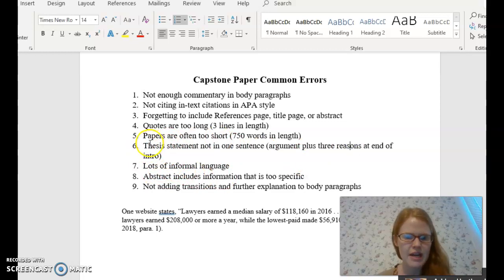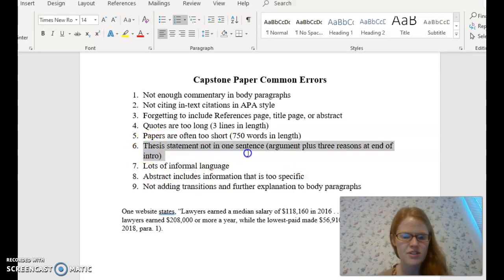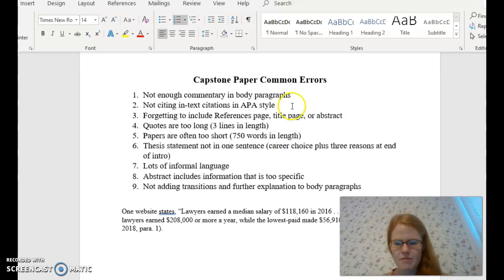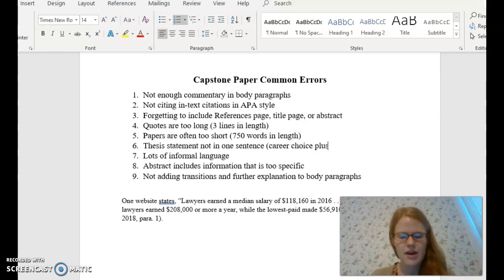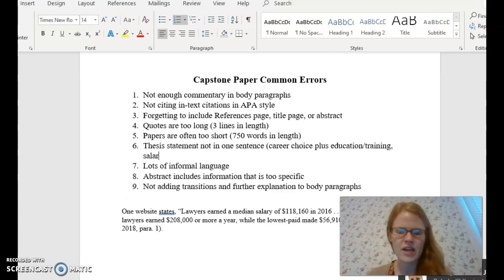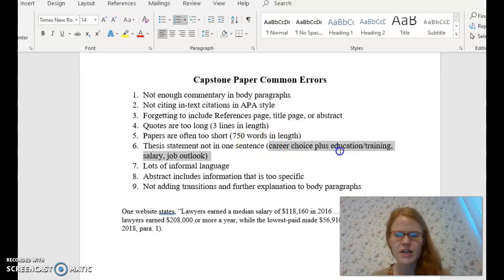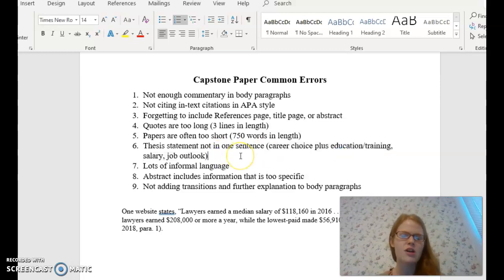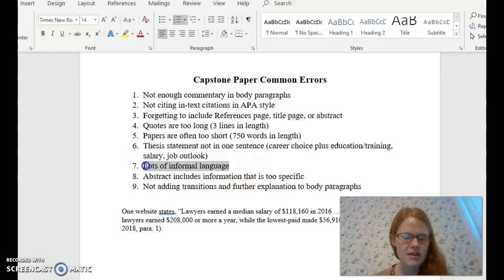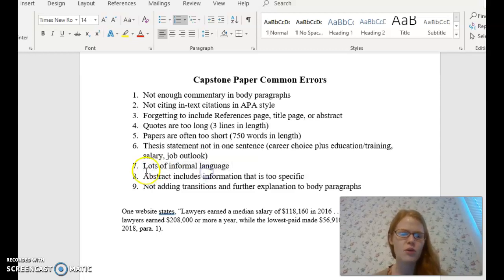Okay, another common error that I see is that thesis statements are often not in one sentence. Remember, it's really your career choice, plus you guys are including information about the salary. So let me put it's education, training, and then you're including information about salary, then you're including information about the job outlook. Those are the 3 things. So again, it's your career choice plus your education, training, salary, job outlook, but it's all in one sentence, okay? One sentence.